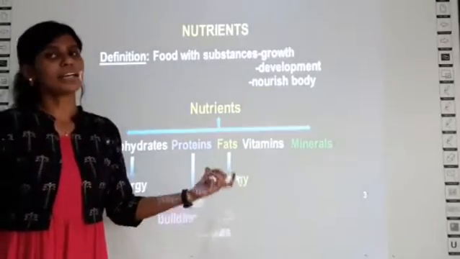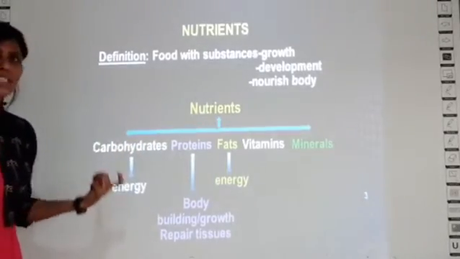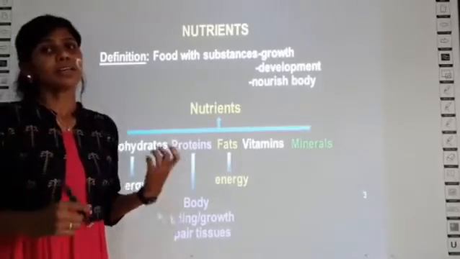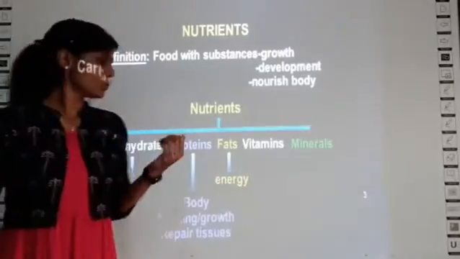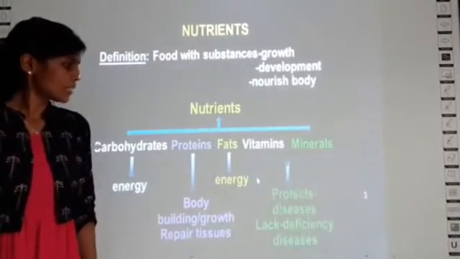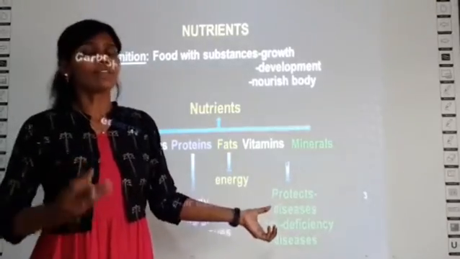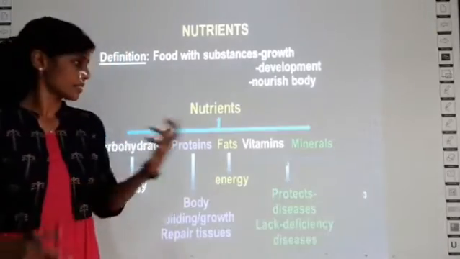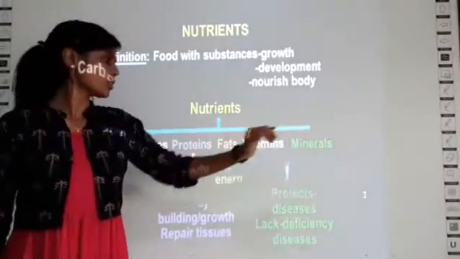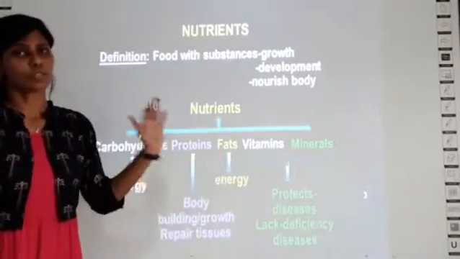Fats also provide energy, but the priority of your body will be like first the carbohydrates will be used, and in case your body is deficient of carbohydrates, then the fats in your body will be used as an energy source. And vitamins, they protect your body from diseases, and also the lack of certain vitamins in your body will cause deficiency diseases. And what is the use of minerals? Minerals also have the same function as that of vitamins. So these functions also you should memorize from an exam point of view.